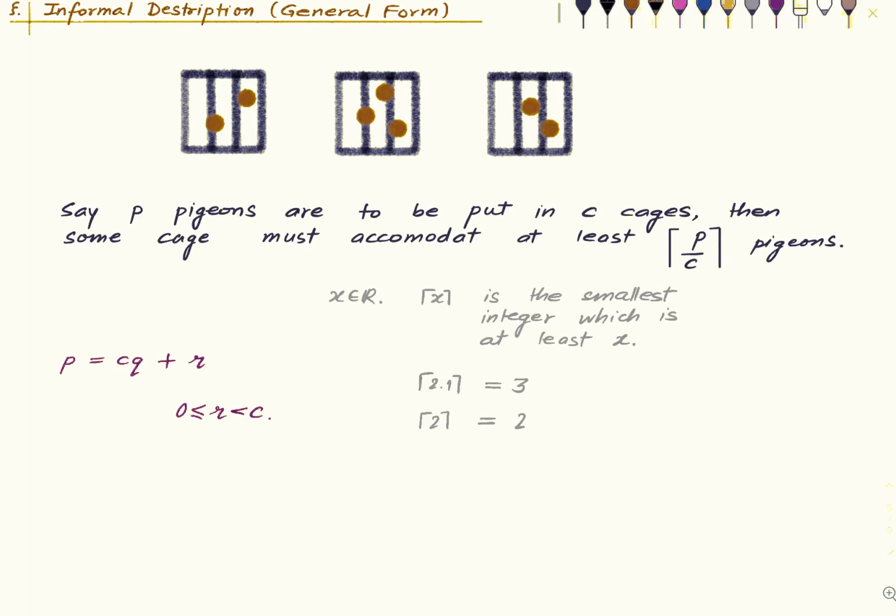And yeah, again, if you want to really prove it, you can use the well-ordering principle on the number of pigeons or the number of cages, whichever you like. The number of pigeons would be most convenient. Okay, so this is the informal description of the general form of the pigeonhole principle.